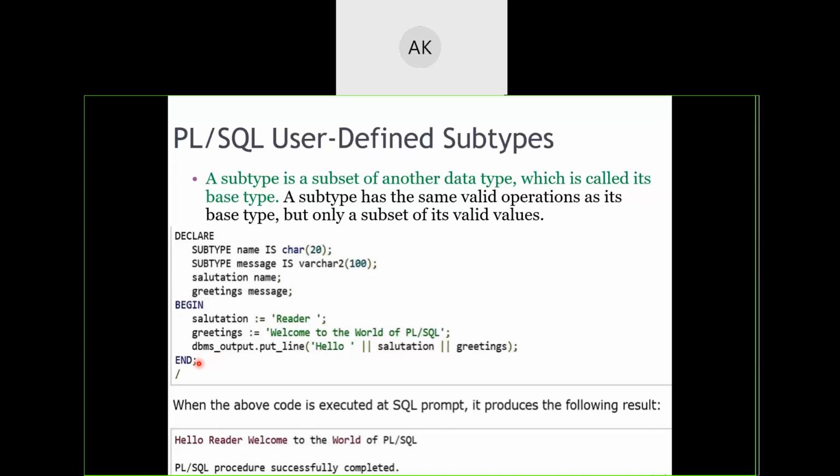With the end and semicolon, we are closing our program. Now this forward slash will tell the compiler that the program has been finished typing, start the execution. To start the execution, we use the forward slash symbol. It's actually a call to the PL/SQL interpreter. So this is the part which will be written on your screen. I hope this program is clear for everyone.